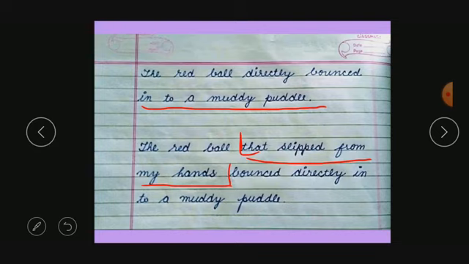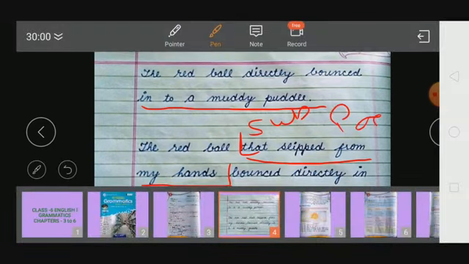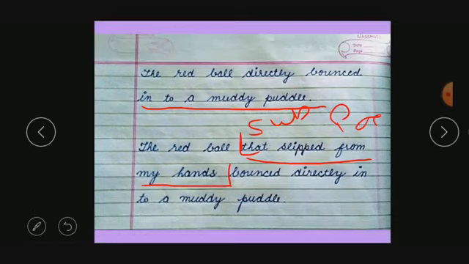So here it is not considered a phrase. What is this? This is a clause. Why? Because it has a subject, "that", and "slipped from my hands" is the predicate; the rest is the predicate part. So what is this? This is a clause. Got it?